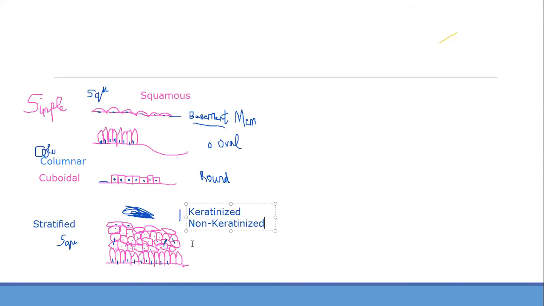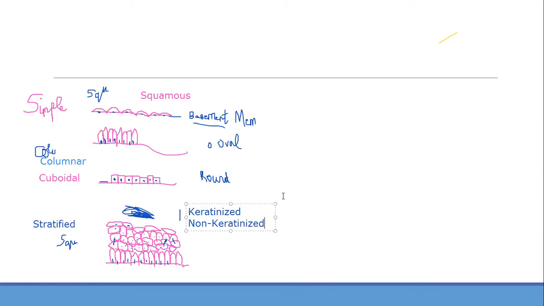Dr. Jim, can we just say squamous? No. You have to say the full name, what I just told you, and I will give you the reason. Doctor, for non-keratinized, can we say squamous only, and if the layer on top is not there, say stratified squamous?